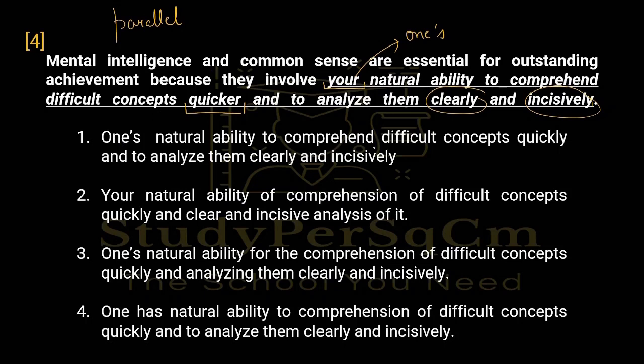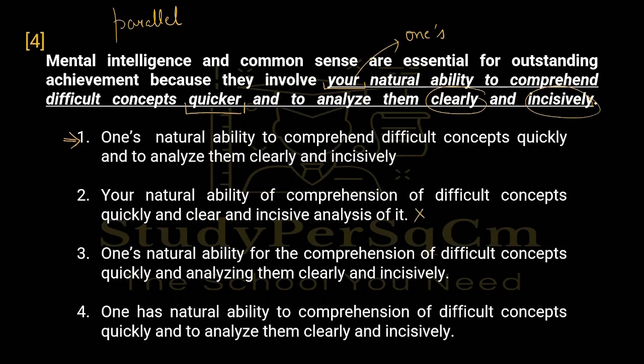One's natural ability to comprehend difficult concepts quickly and to analyze them clearly and incisively. So this is correcting all the errors we identified. So most probably this is going to be our option. But let's mark it for further review and see the next of the options. Your natural ability of comprehension of difficult concepts quickly and clear and incisive analysis of it. This has many errors and this is definitely not the correct option.